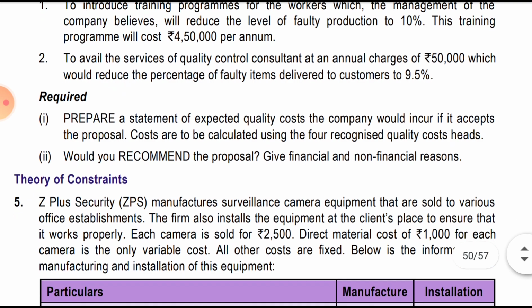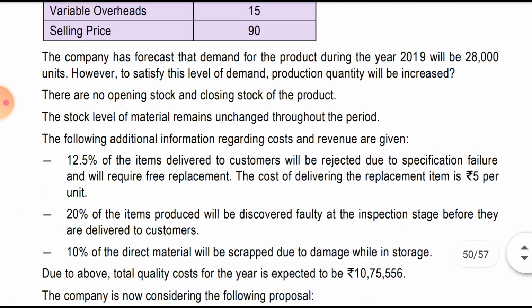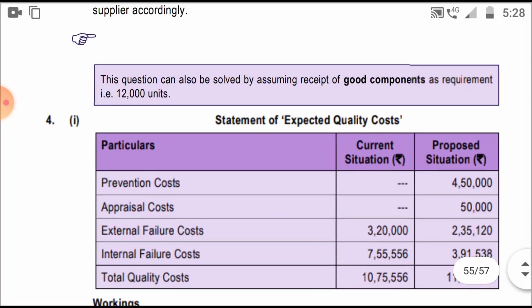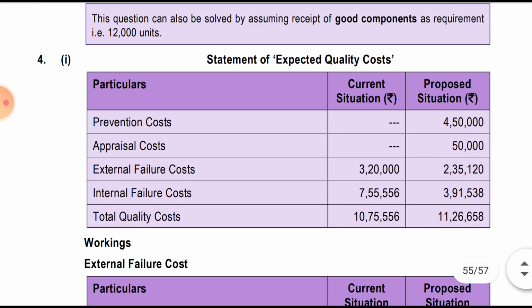cost. As such, I had explained how to proceed with the question, and you would also have revised the solution at least once, so that I can move a little faster with this solution part. So see, this is the solution. Particulars: current situation, proposed situation. Prevention cost and appraisal will be nil in the current situation; external and internal we will find from the working below.